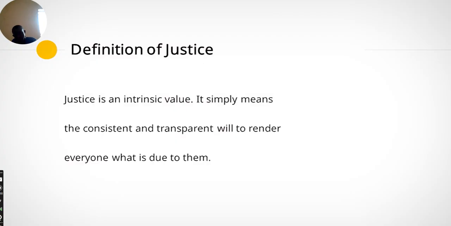It means the consistent and transparent way to render everyone what is due to them. When I'm talking about justice, it means rendering to everyone what is due to them. If I am due to have 5 pencils, you should give me 5 pencils. If I am due to be punished by death, by hanging, you should punish me that way. If I am due to be sentenced to 10 years imprisonment, you should do that to me.